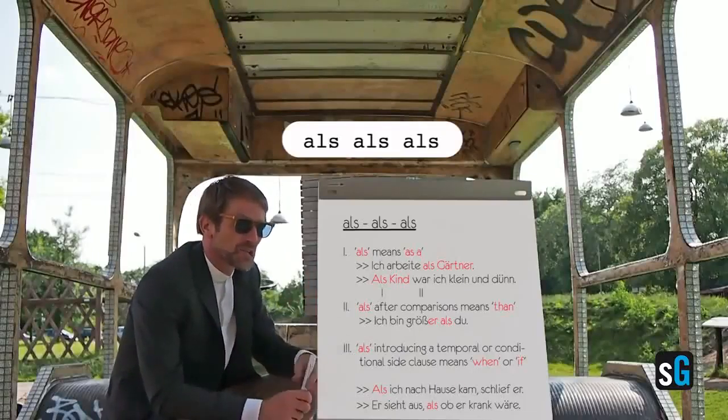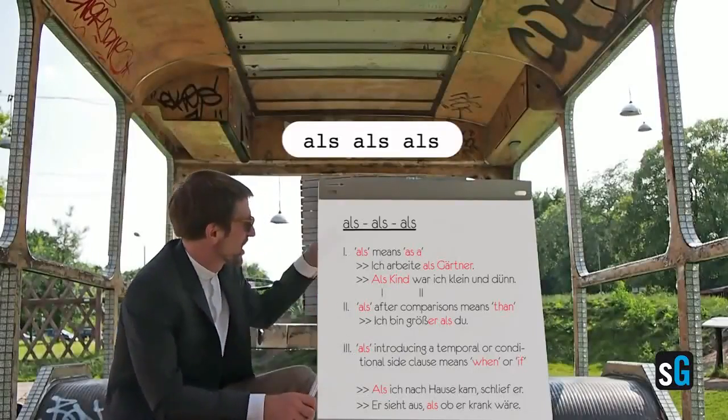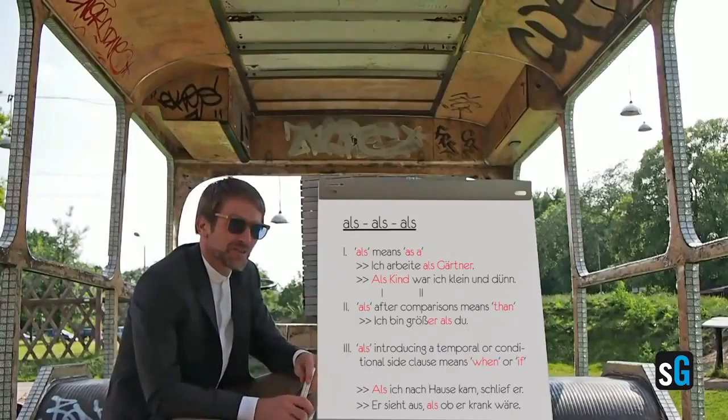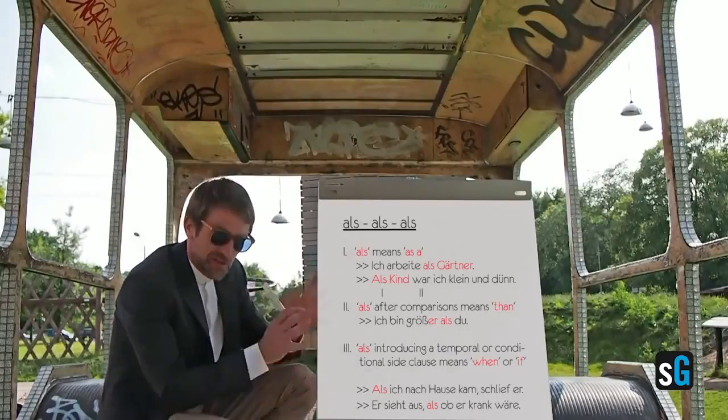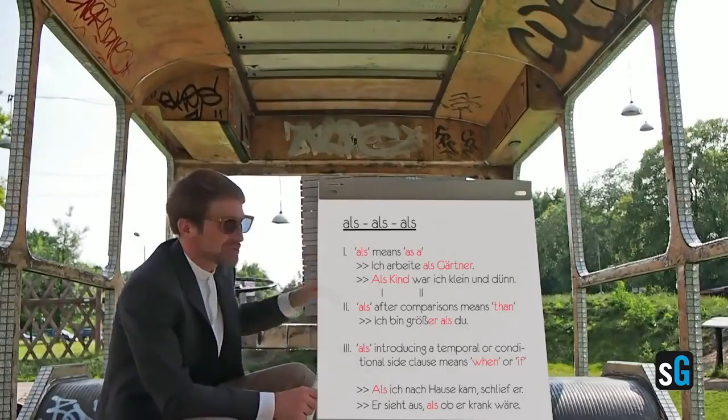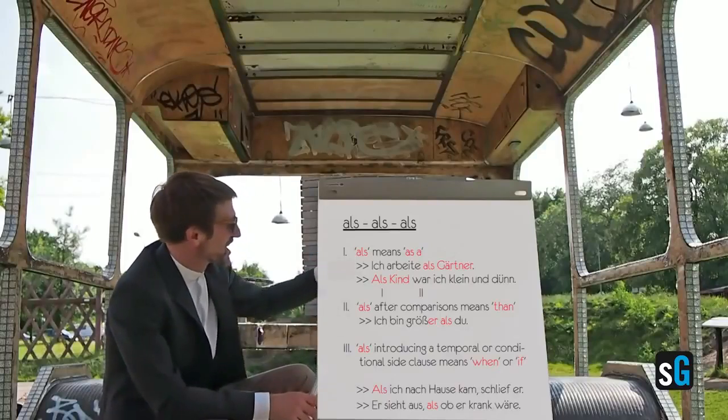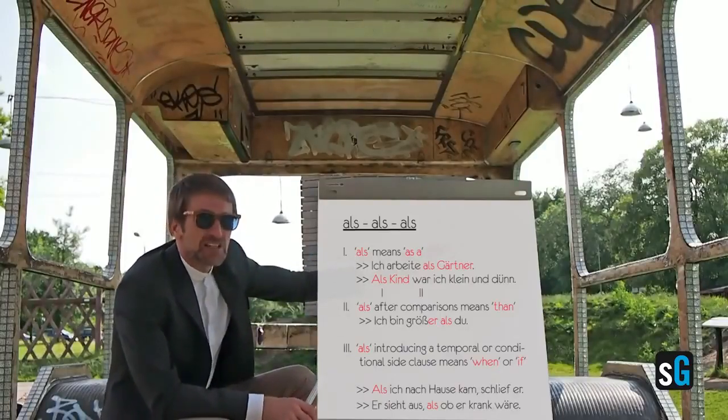The word "als" is causing some confusion for German learners because we have three kinds of "als" here. Take a look at these examples, after that it will become more clear. The first one you might encounter in A1 is the "als" in the meaning of "as a."